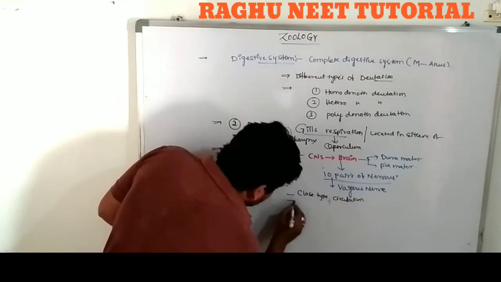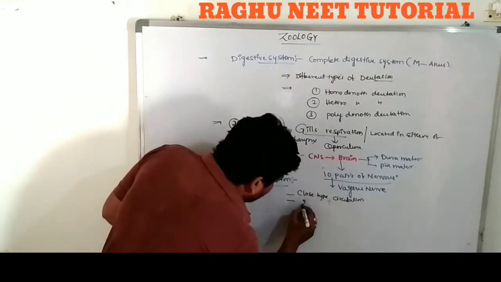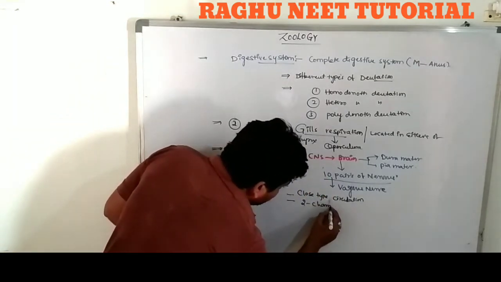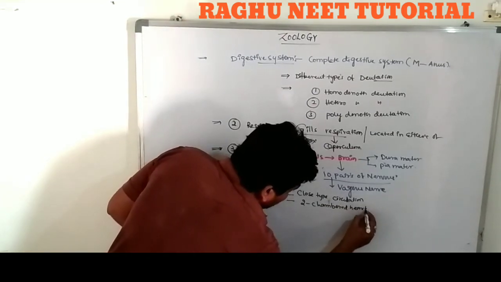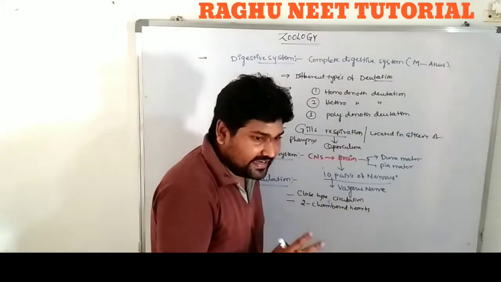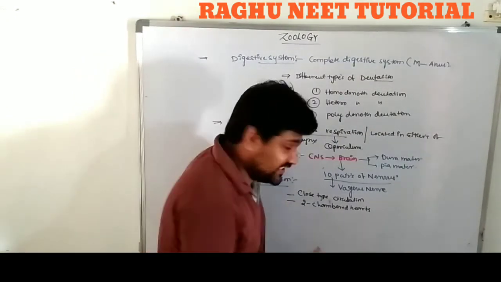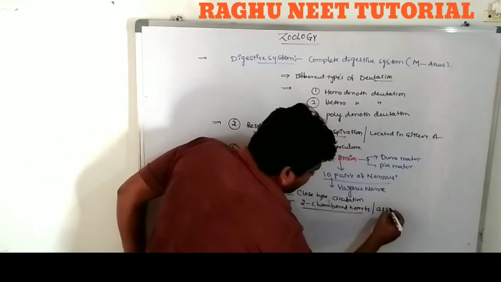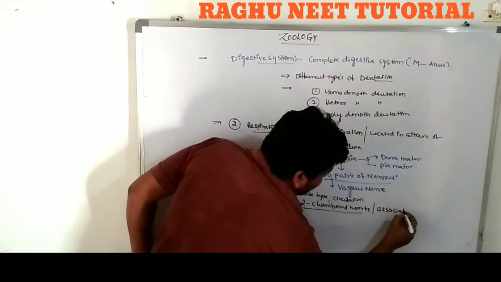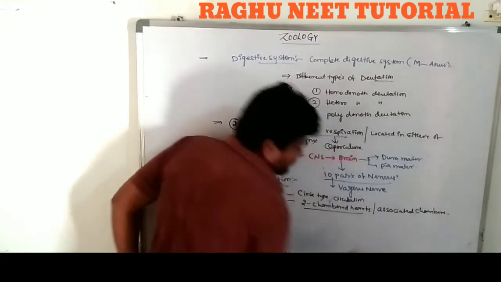and the fishes have a two-chambered heart. How many? Two-chambered hearts are present, and along with the two main chambers, two associated chambers are present.